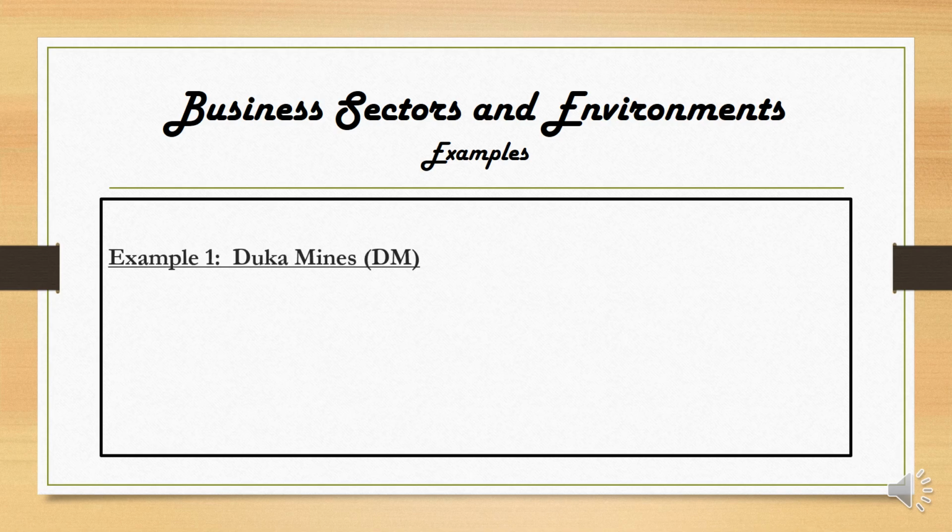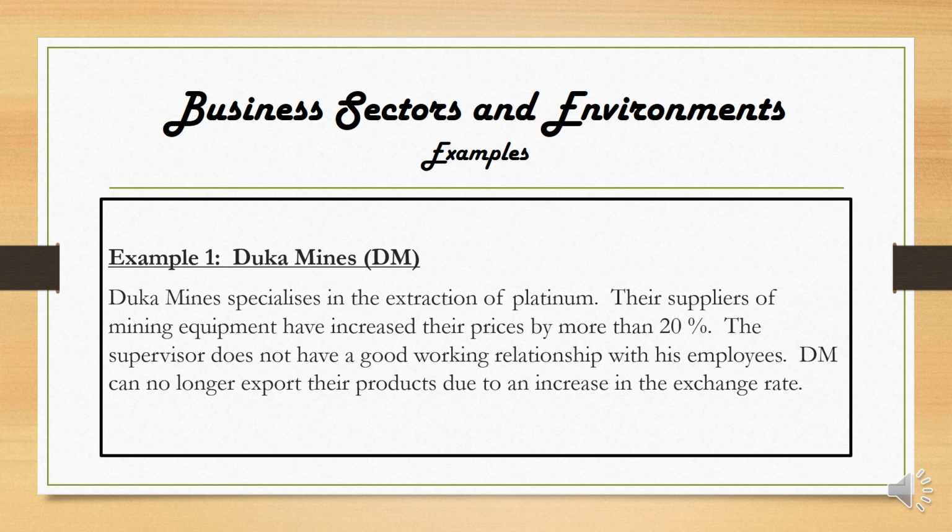Our first example is Duka Mines. Duka Mines specializes in the extraction of platinum. Their suppliers of mining equipment have increased their prices by more than 20%. The supervisor does not have a good working relationship with his employees, and DM can no longer export their products due to an increase in the exchange rate.